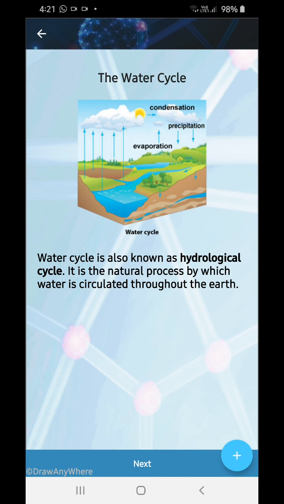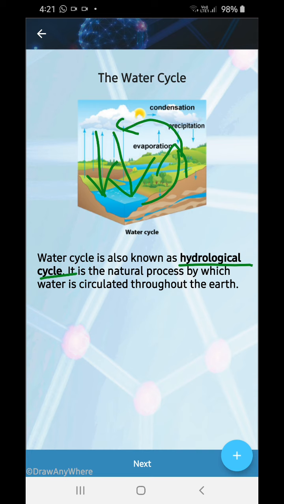Water cycle. Water cycle is also known as hydrological cycle. It is a natural process by which water is circulated throughout the earth. Evaporation, water is going up. Again, condensation is taking place back to the clouds, and then precipitation, back to the earth.